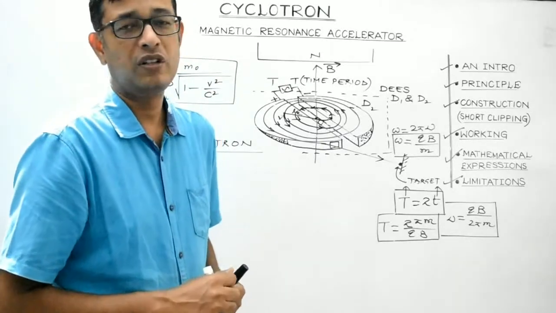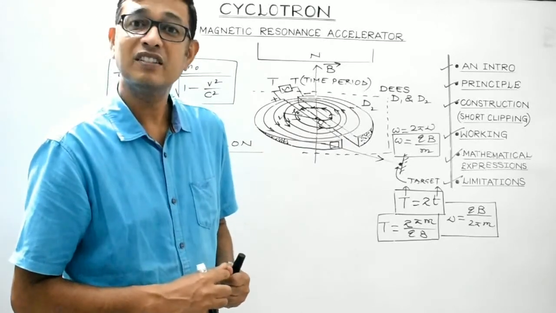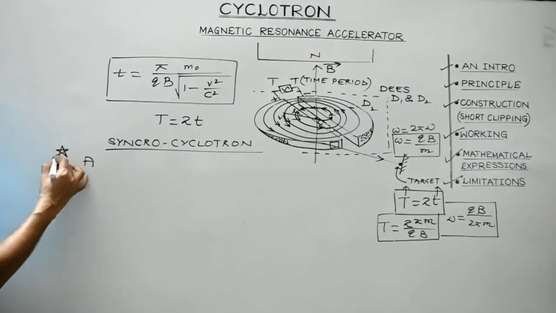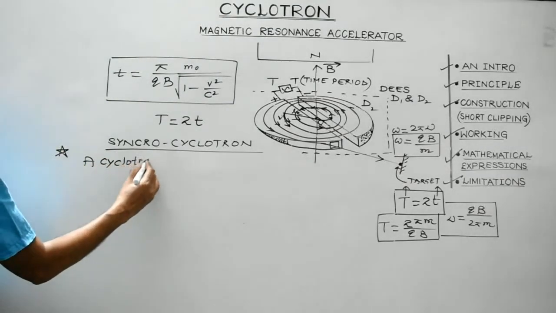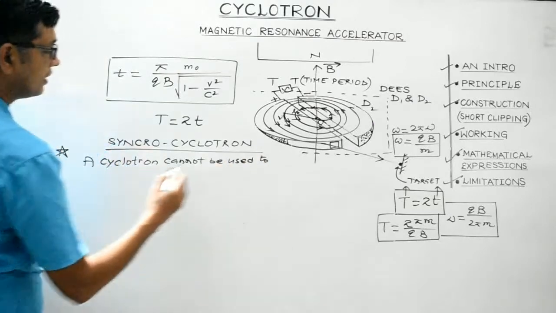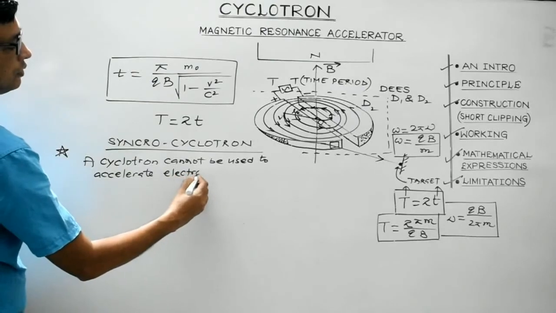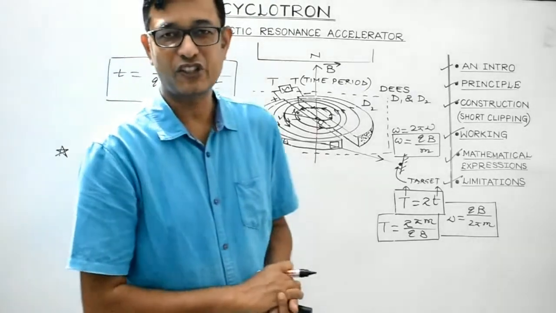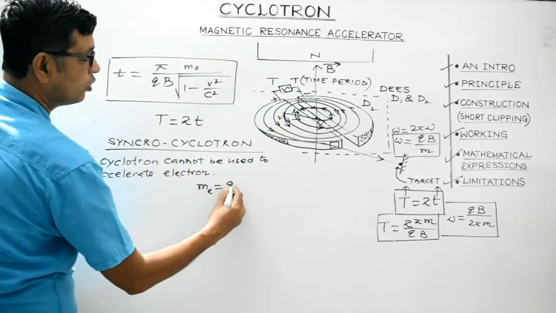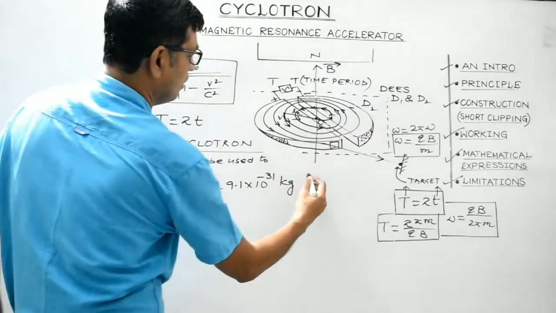There is, students, one more drawback of a cyclotron. A cyclotron cannot be used to accelerate electrons. It is a negatively charged particle. So let's discuss this. This is very, very important: a cyclotron cannot be used to accelerate electrons. Why? Let me justify it. Now students, you are aware the mass of an electron is negligible. It is about 9.1 into 10 raised to the power minus 31 kg. It's too small.